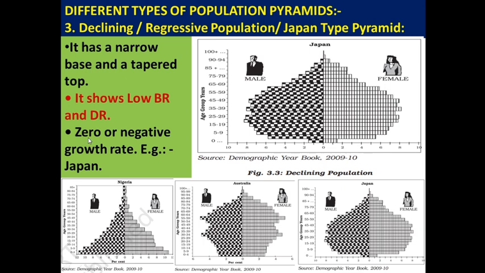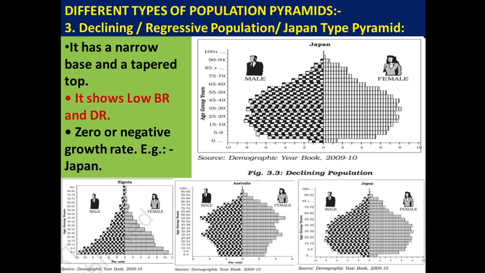So they are experiencing such type of population growth. Sometimes zero, there is no change. Sometimes growth of population becomes negative. Such countries, for example Japan, experience this type of pyramid. If we draw a population pyramid of any country and we get this type of pyramid, then we can say that that particular country is socially and economically more developed as compared to the others, and they have a better planning system.